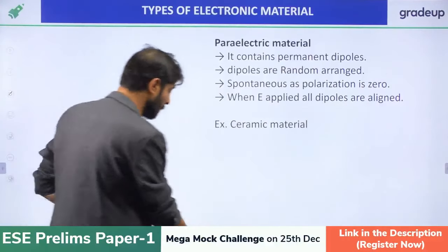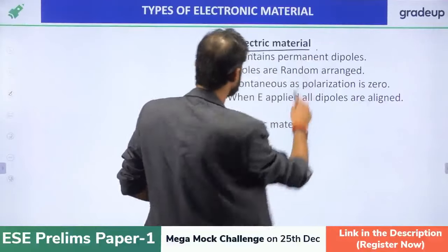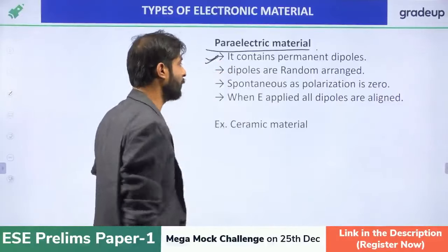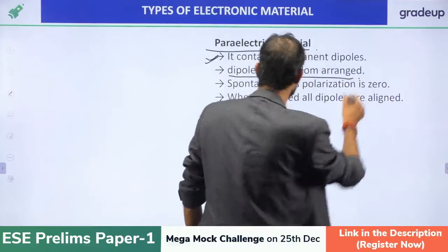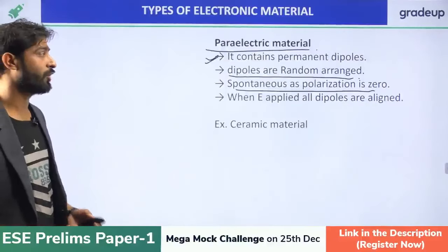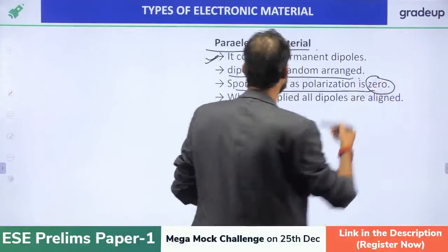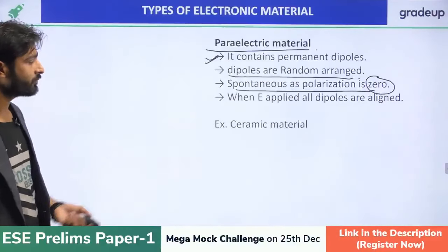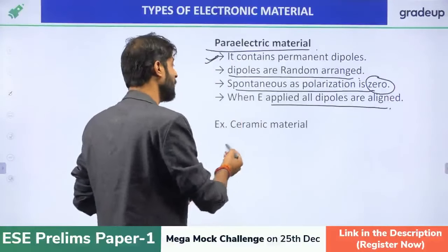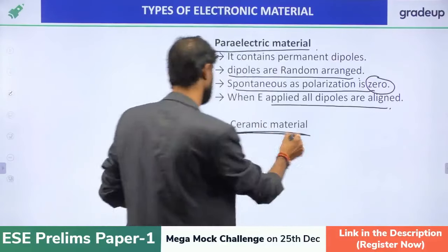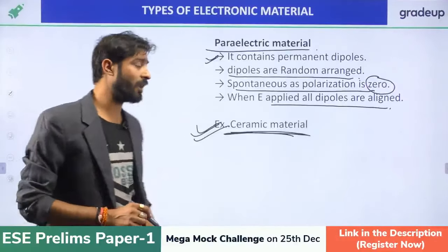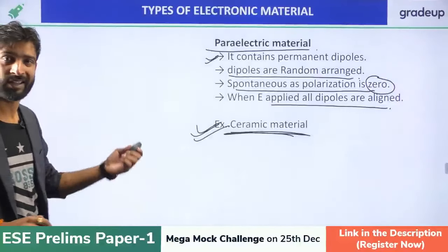Now, there will be some paraelectric material also. The paraelectric material contains permanent dipoles. First one, permanent dipoles. Dipoles are randomly arranged. Third one is spontaneous polarization. Obviously, with the random arrangement of the dipoles, the spontaneous polarization is always zero, right? When E is applied, the dipoles are aligned. We are all aware. And what is the example of this? The ceramic material. This is important. The example of the paraelectric material is just a ceramic material, right? So just write down the ceramic material.